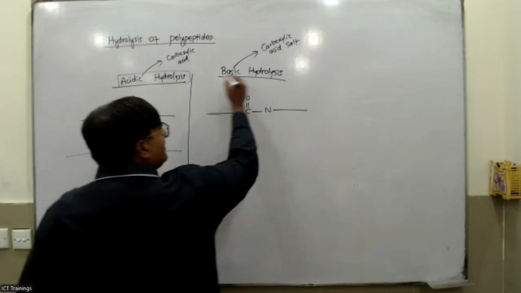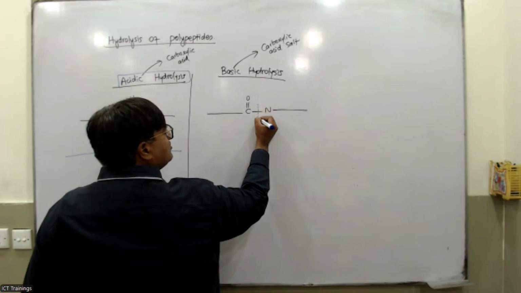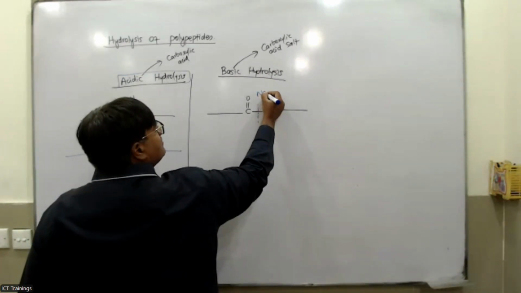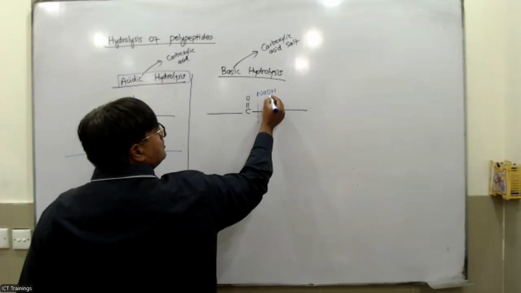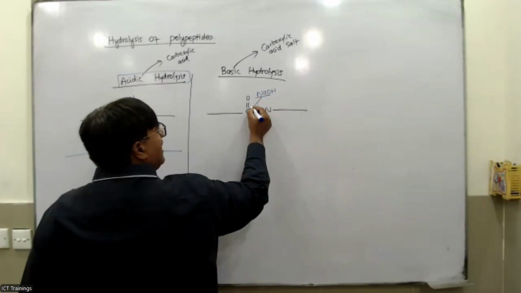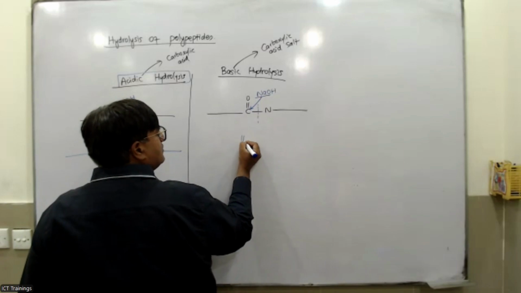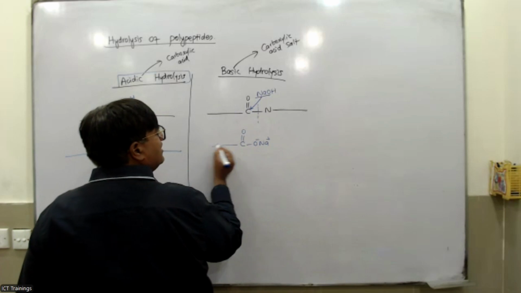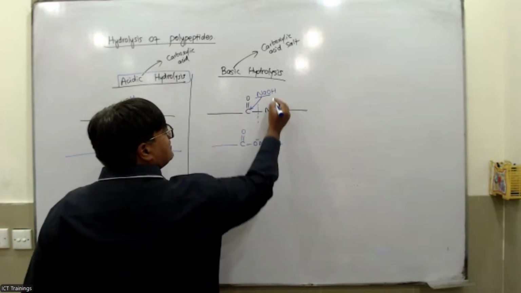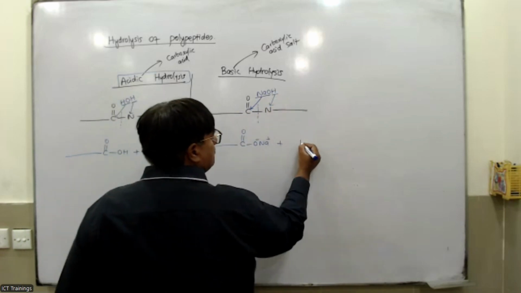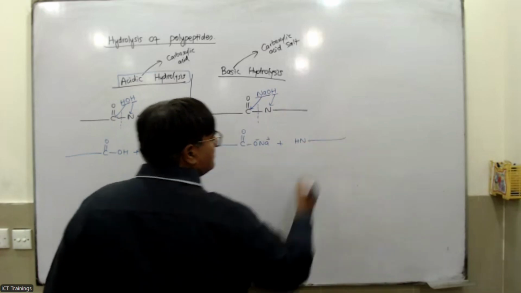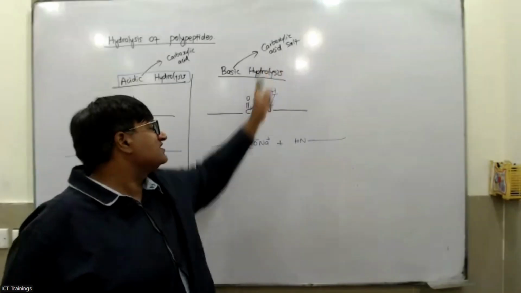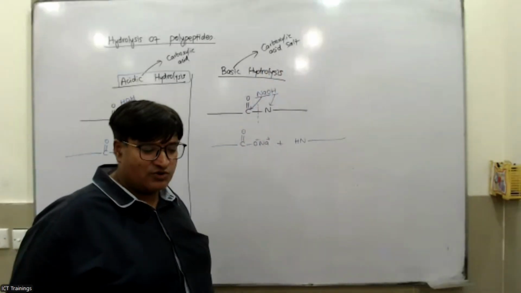In the case of basic hydrolysis, this bond is going to be broken down. In basic hydrolysis, you use NaOH. So ONa would be attached with C double bond O, giving C double bond O, O minus Na positive. This chain is continued, and this H would attach up here, so this one is NH and this chain is continued. So if you look, you got the carboxylic acid salt. This is the salt of carboxylic acid.